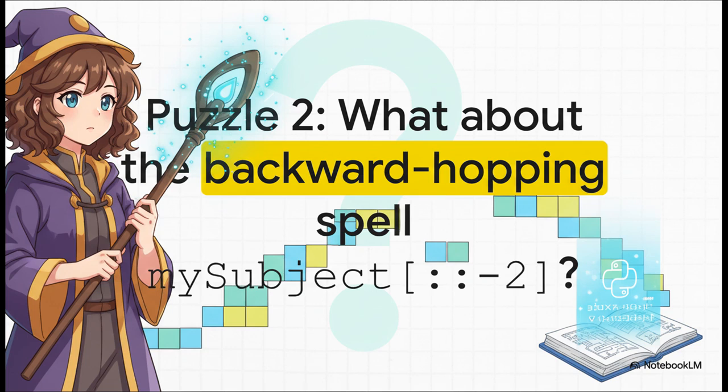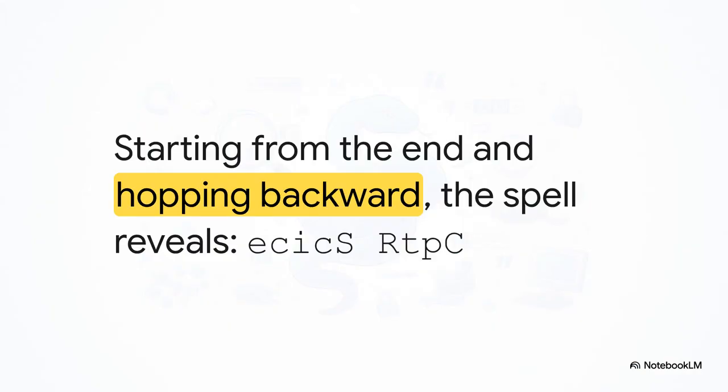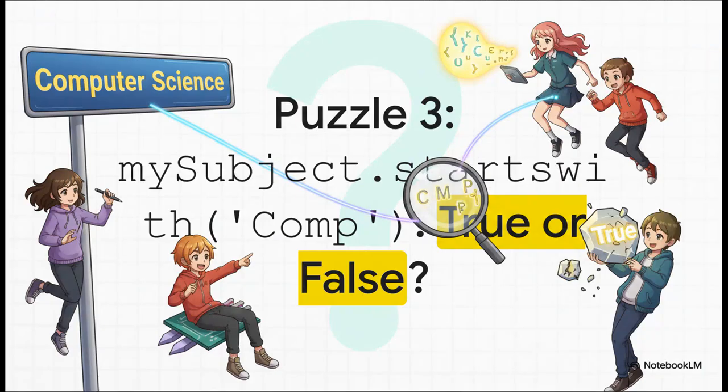Okay, now for some more advanced magic. What happens if Pip uses a negative step? my_subject with 2 colons and a -2. What does this backward hopping spell reveal? This is so cool. This time, Pip starts at the very end of the street and hops backward, still skipping every other building. This reveals computer science, but backwards and with letters missing. Incredible!